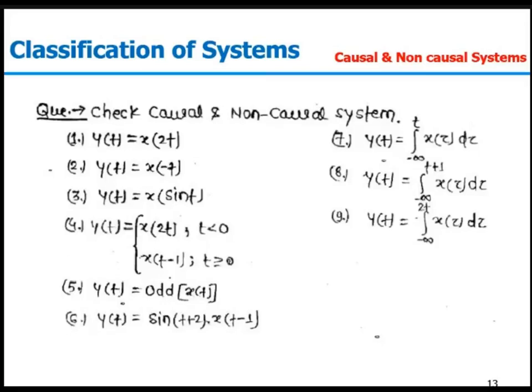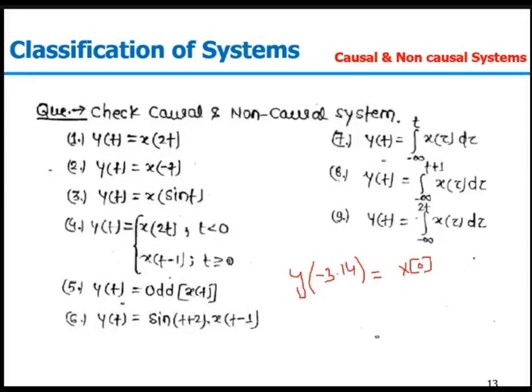Third one, y(t) equal to x(sin t). Now if you see here, let t equal to minus pi. I am just taking the value t equal to minus pi. So it will be y(-pi), so y(-3.14). Sin pi will be 0, so it is depending on x(0). So I can say it is depending on a future value of x, the future value of my input. So my third one is also a non-causal system.